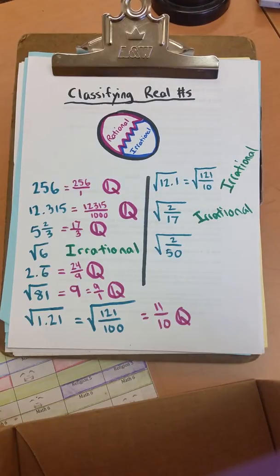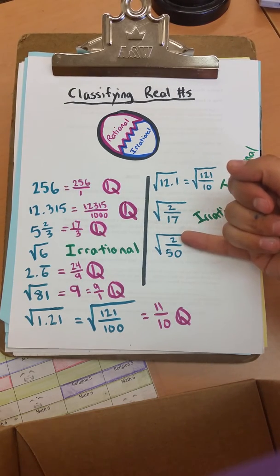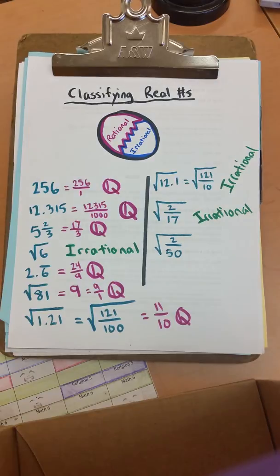What about the square root of 2/50? 2 is not a perfect square, 50 is not a perfect square, so it looks irrational. But if we reduce it, 2/50 is 1/25. 1 and 25 are both perfect squares, so this number is secretly rational.